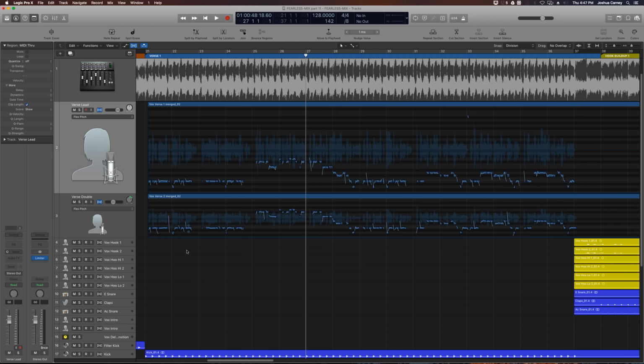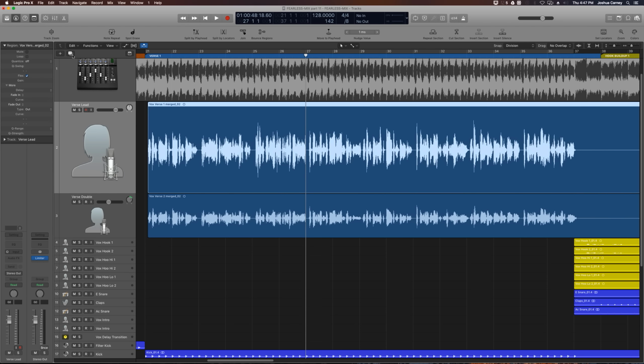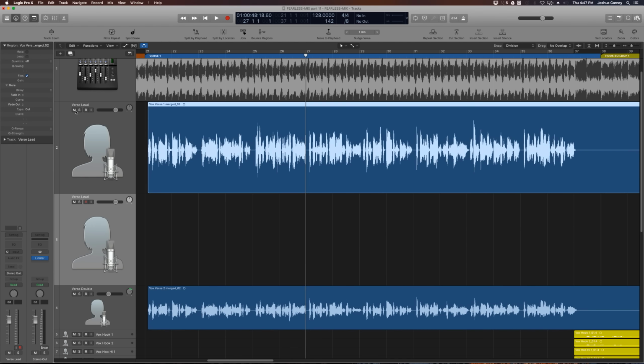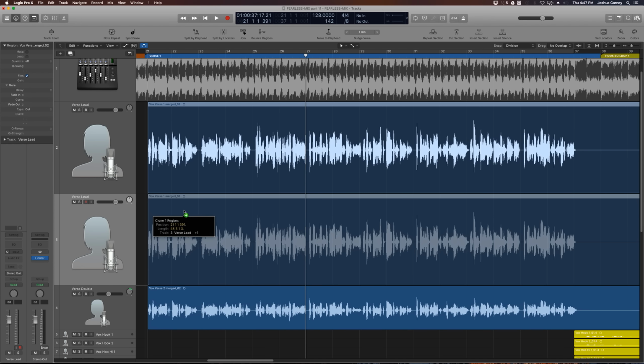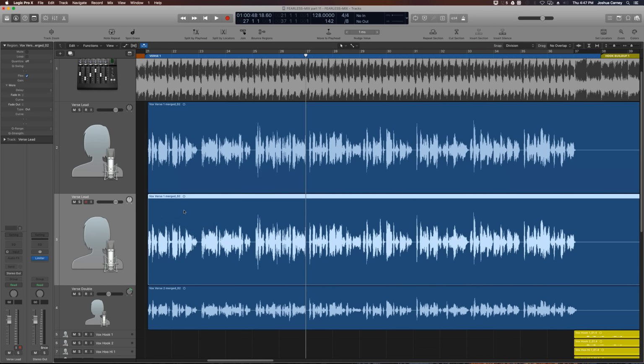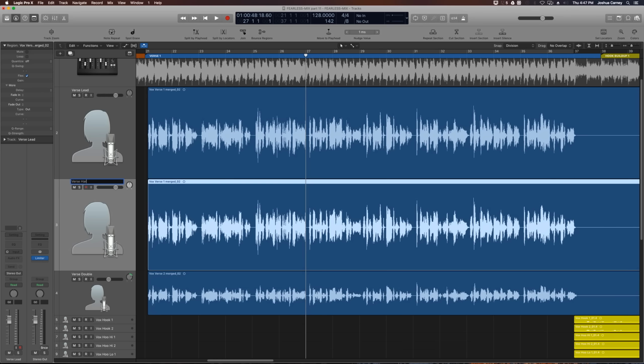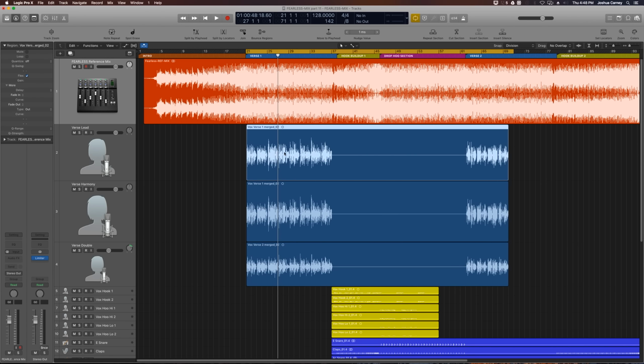All right, so let's get into this. The very first thing we're going to do is duplicate the verse lead track by clicking here. And then we'll drag the region down to the duplicate track by holding Option and Shift while dragging. The Option duplicates the region, and Shift keeps it in place horizontally. I'll just rename this track Verse Harmony. And let's give the reference track a listen so we can hear where the harmonies are.